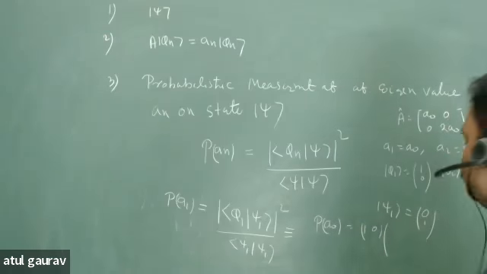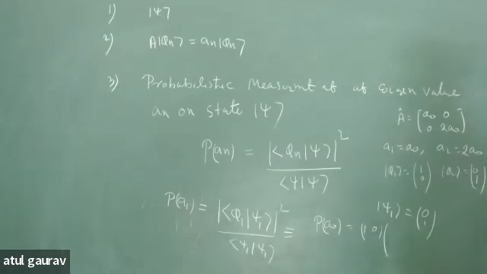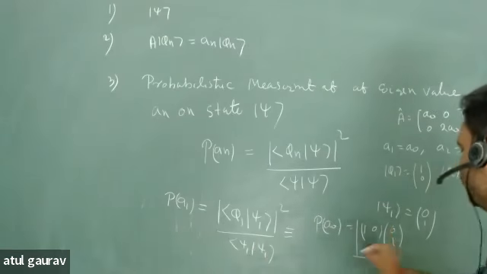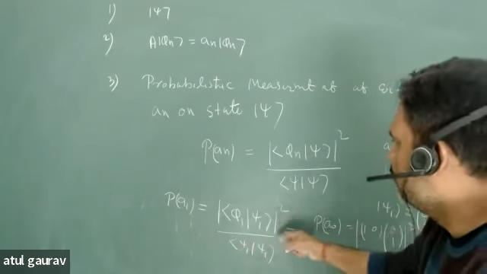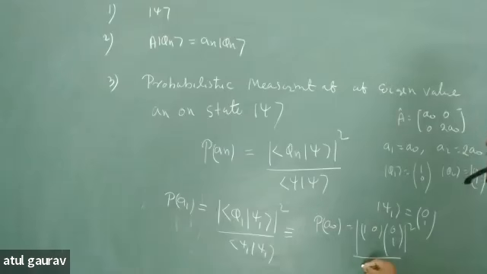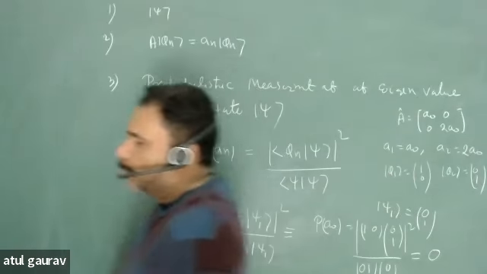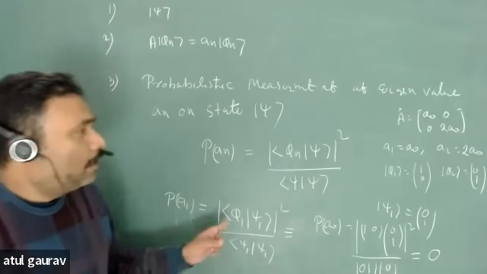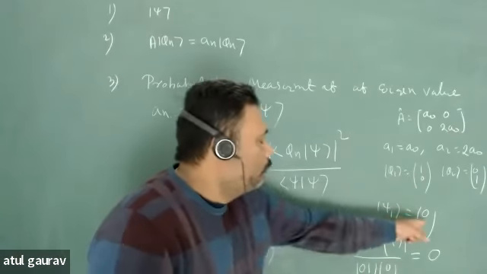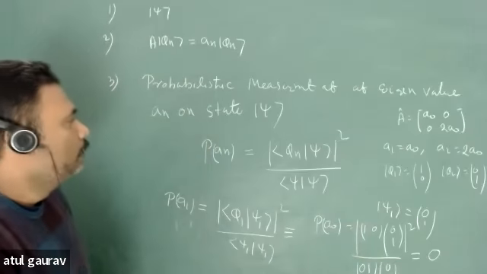What is psi 1? 0, 1. And you have to take mod square. This is nothing but mod square. What is psi 1, psi 1? 0, 1, 0, 1. What you will get? 0. So the probability of getting A0 on the first psi 1 is 0.